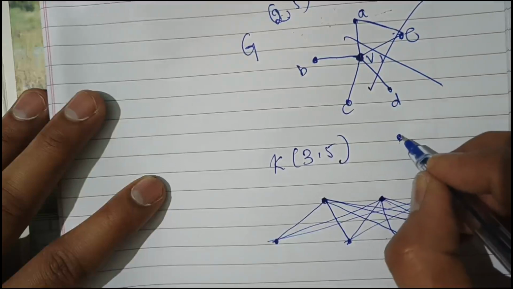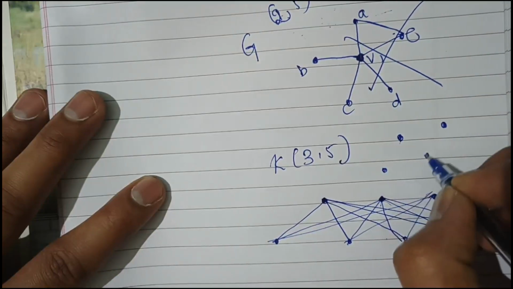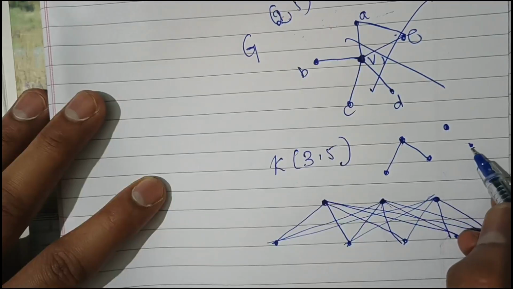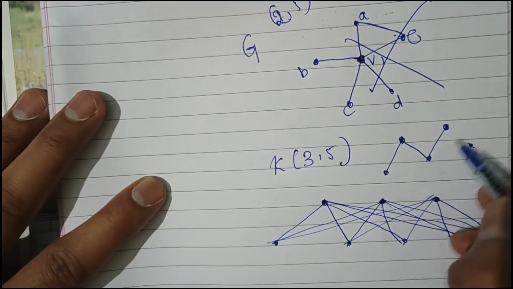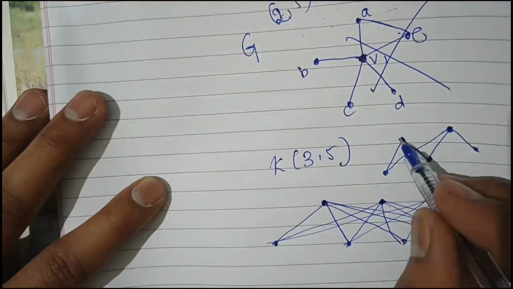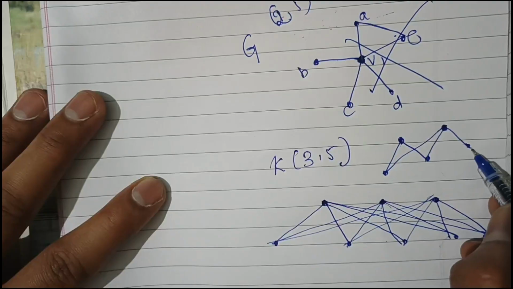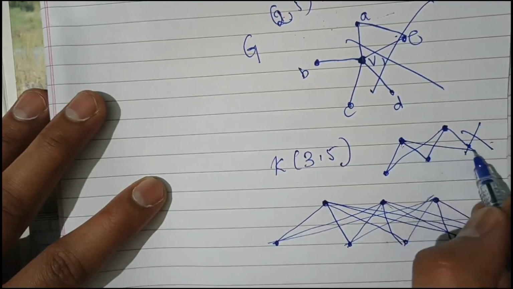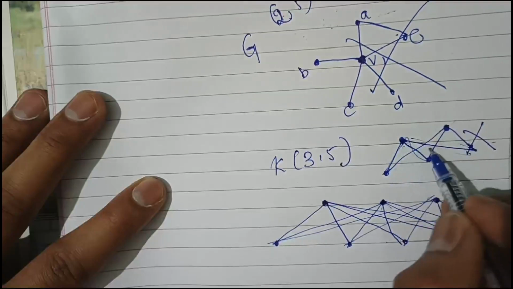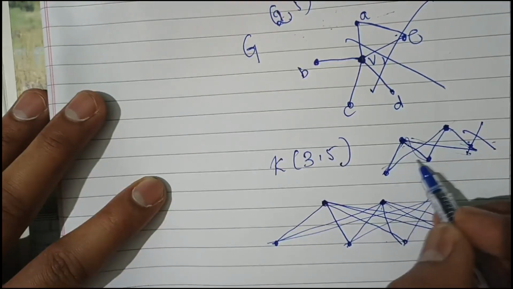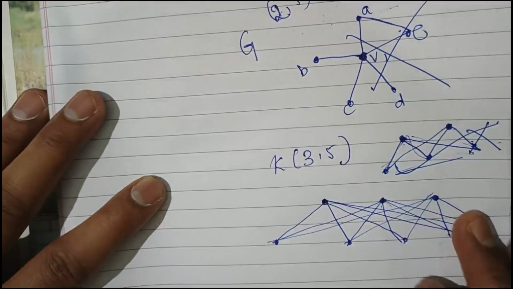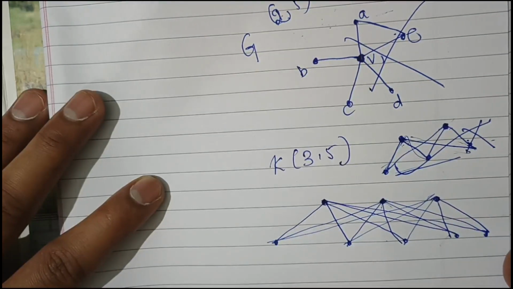If it is like this, connected with this one but not connected with this one, it is not a complete bipartite graph. If this is connected with this one, this one, this one, and if it is not connected with this one, it is not a complete bipartite. If it is connected with this one, 1, 2, 3, and 1, 2 are both connected with all the below vertices, then that one should be called a complete bipartite graph.